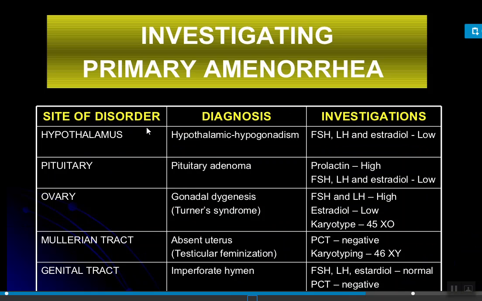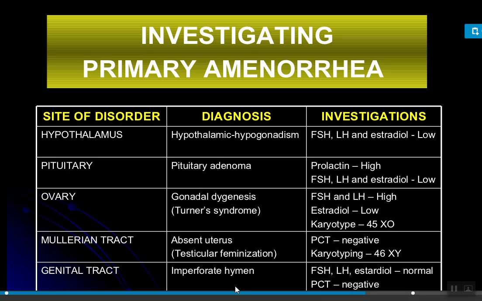Okay. Next, sites of the disorders. Okay. According to which site, what we can assess. If the hypothalamus is the cause, then FSH, LH, and estradiol will be low. If the pituitary is the cause, then pituitary adenoma, then the prolactin, FSH, LH, and estradiol will be low.